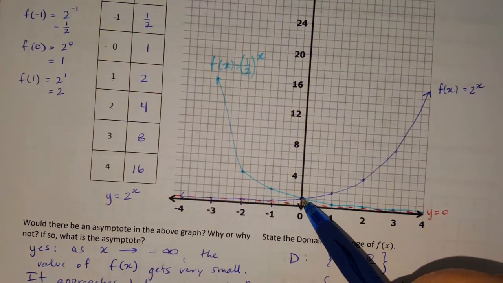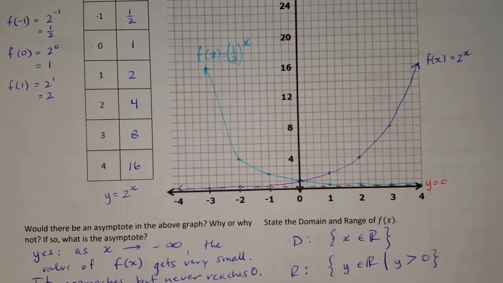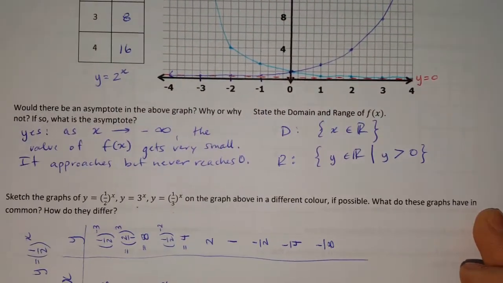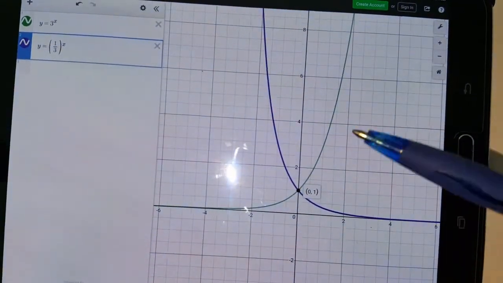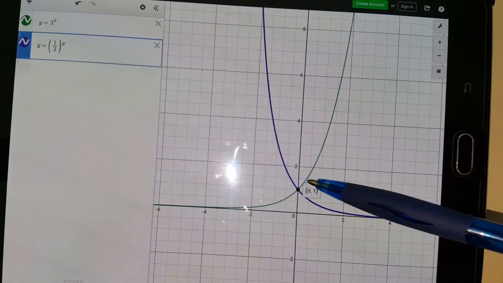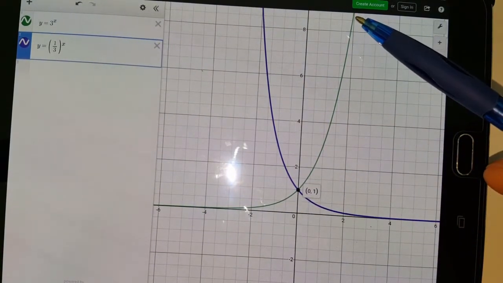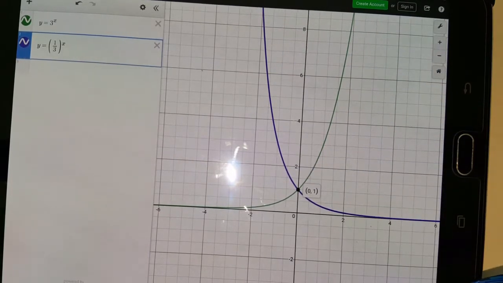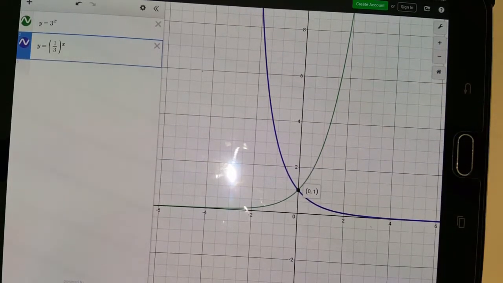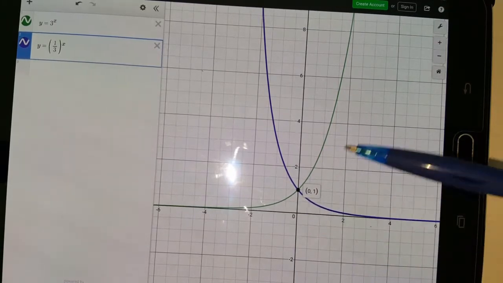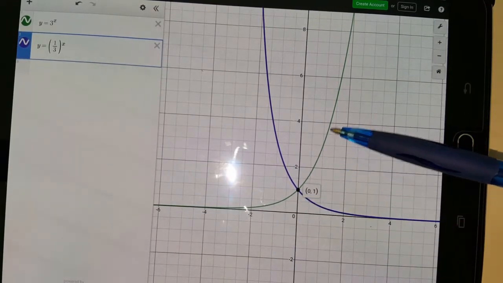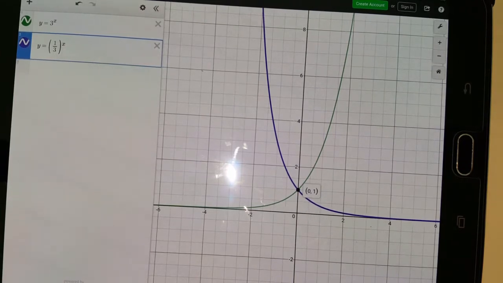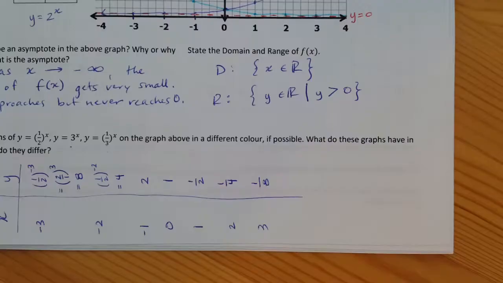And we can see that also the y-intercepts are the same. So the question asked, what do these graphs have in common and how do they differ? Well, how are they differing? As you can see, y = 3^x grows at a much faster rate, whereas y = (1/3)^x diminishes at a much faster rate. So the shape of them is a little different in terms of the growth, but they have the same asymptote and the same y-intercept. So we're going to include that in our note now.